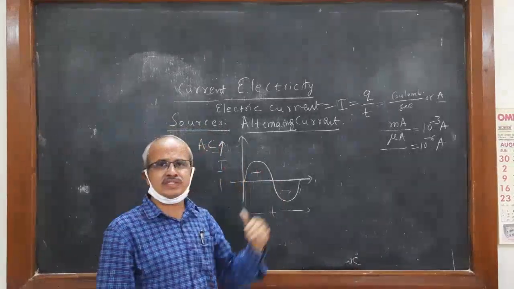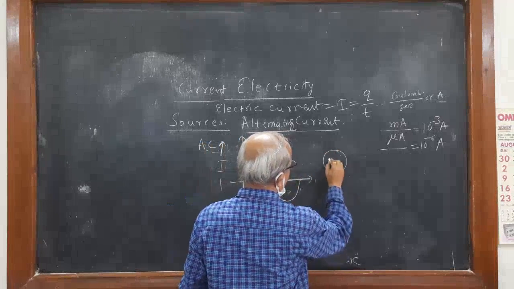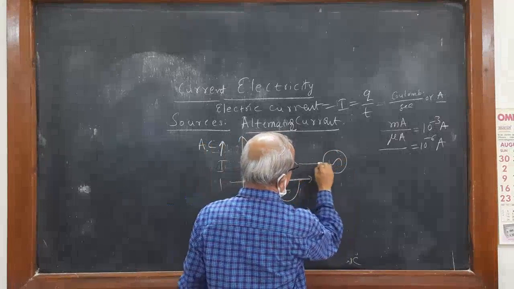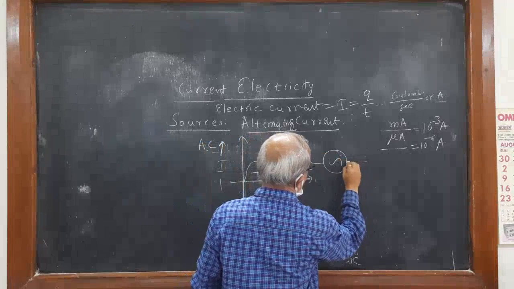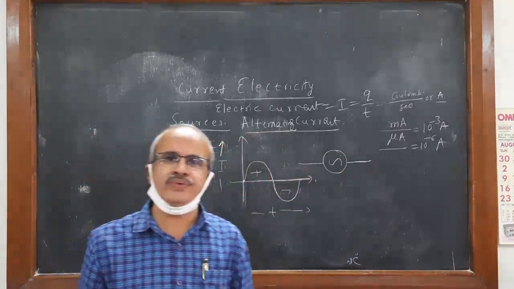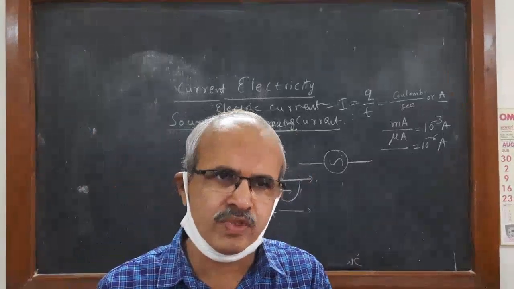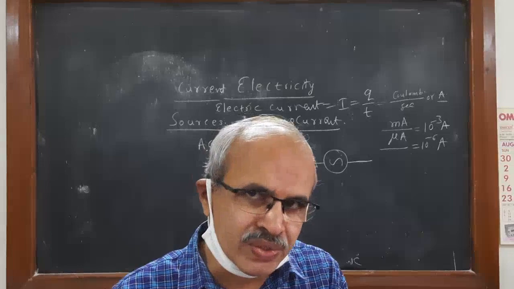There are also sources, but what is the symbol? The symbol of alternating current you can write in the diagram. You should not forget it, because you are going to study this in detail. This year, you must know all the electrical symbols.